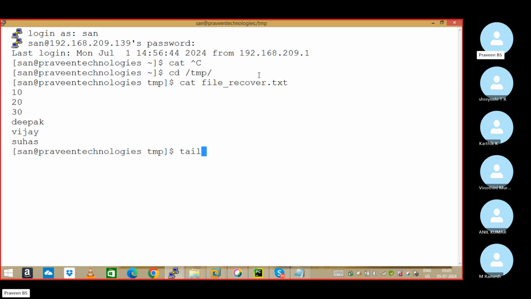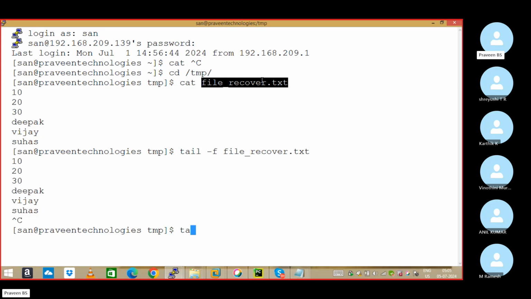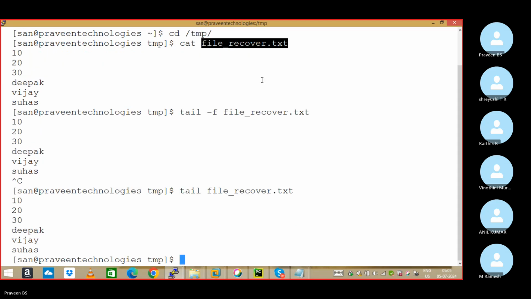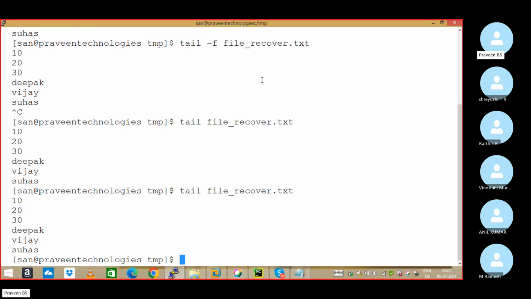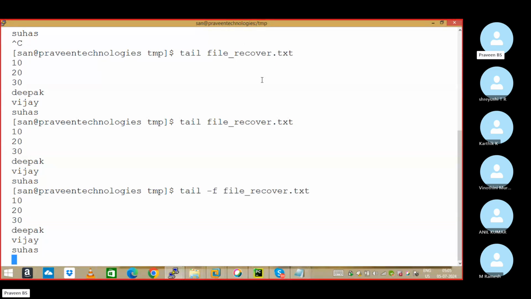There is another option we're going to discuss: tail -f. It is never going to close. If you give tail -f, it always keeps the file in reading mode, open mode. It never closes. Tail -f also, and in the future, next week, you're going to learn one command called Vim.